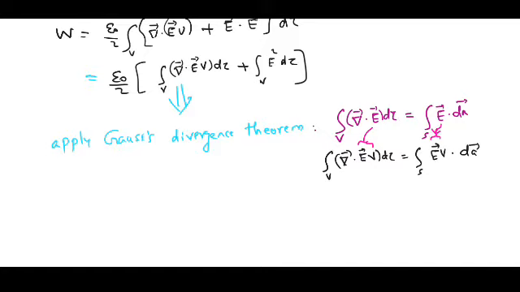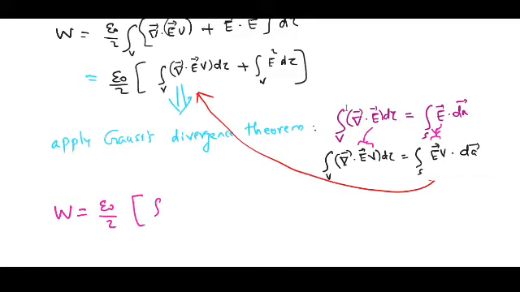If this is the case, I will substitute this into the equation: W can be written as epsilon 0 by 2 surface integral E V dot dA plus the volume integral E square d tau.